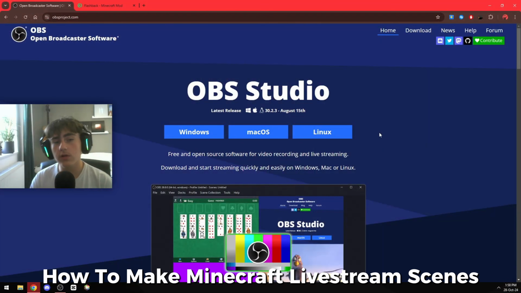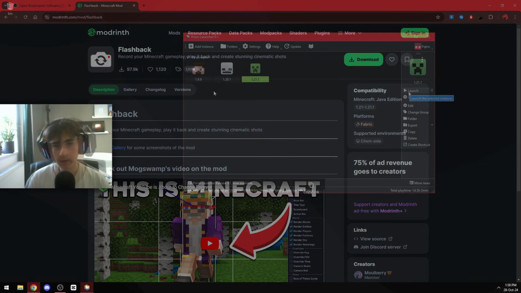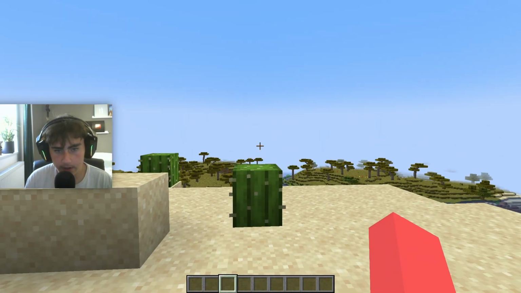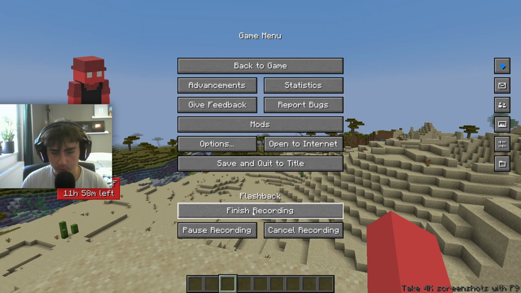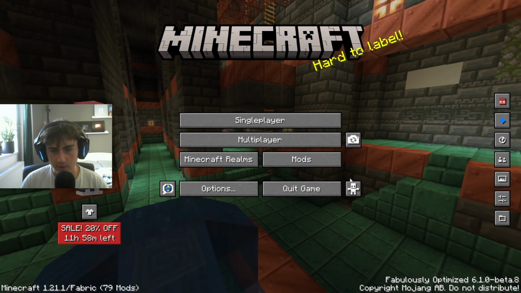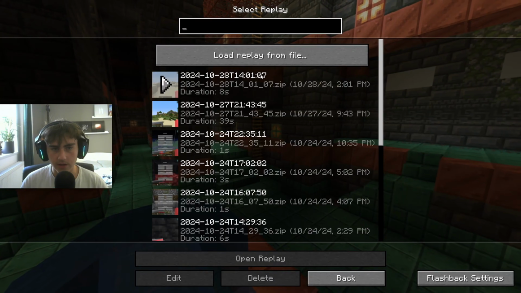All you need for this tutorial is OBS Studio and the Flashback mod. So once you've launched Minecraft, go into a single player world. I chose this spot right here. You've got to press start recording and then just do whatever you want in your scene. Once you're done, just press finish recording, save replay, save and quit to the title, go over here to the Flashback icon and just load up your replay.